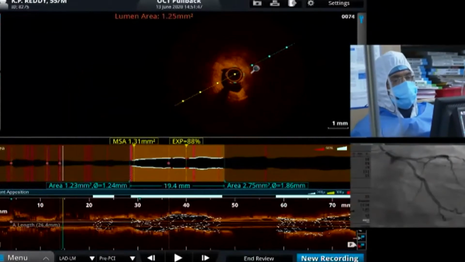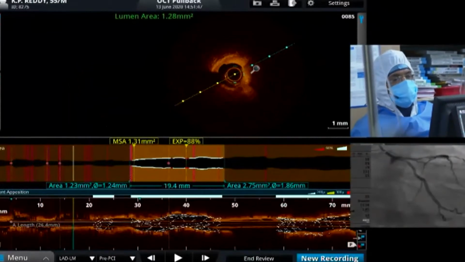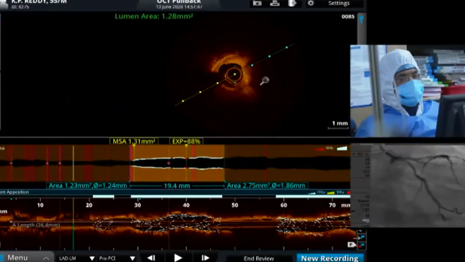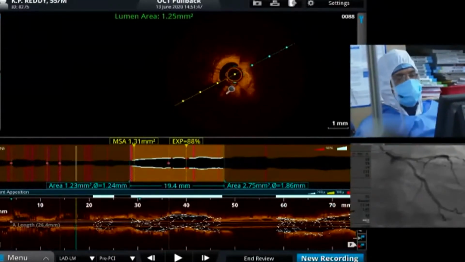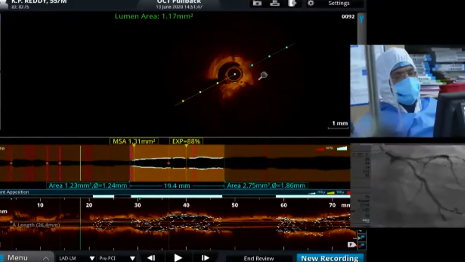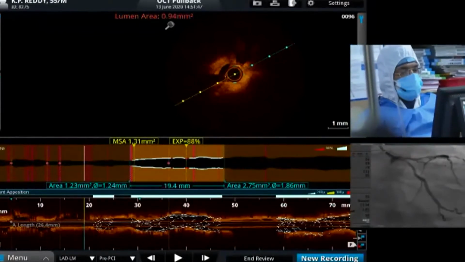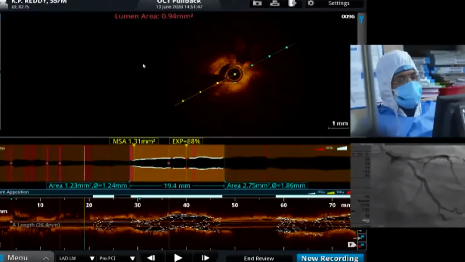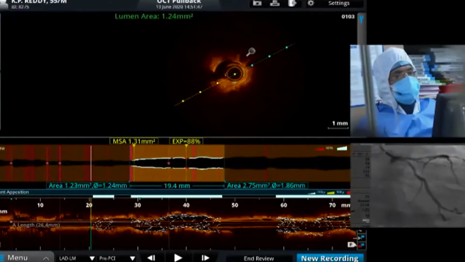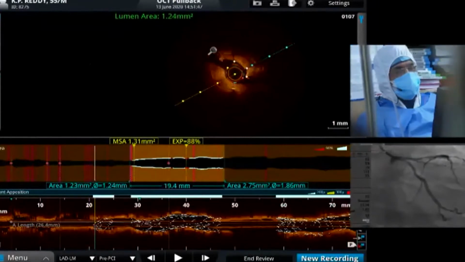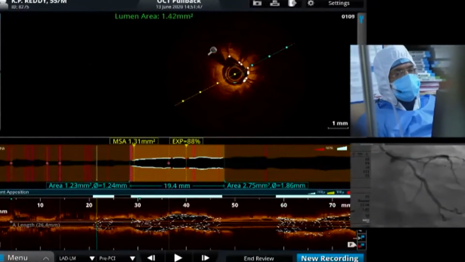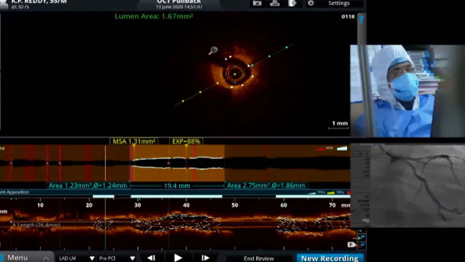And you can see the very tight plaque. This is a trilaminar structure. Here more than 180 degrees, and this is a fibrotic plaque. Areas of fibrolipid plaque, and you can see very tight 0.94. That is the reason FFR became very positive, 0.69, and you can see the luminal area 1.24, and here is tight, the distal edge of the stent, and now the stented portion also 1.39.